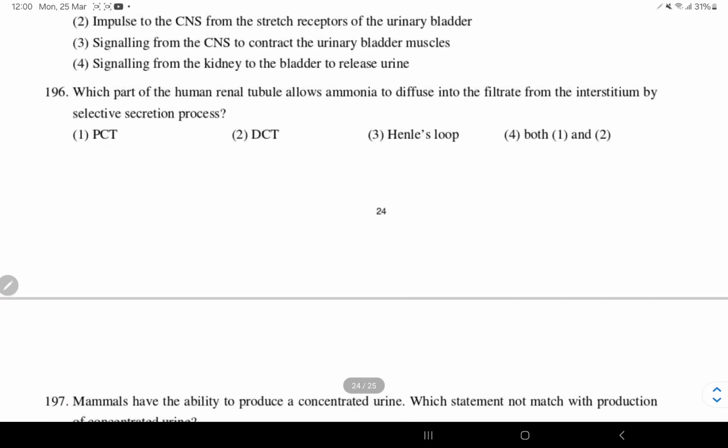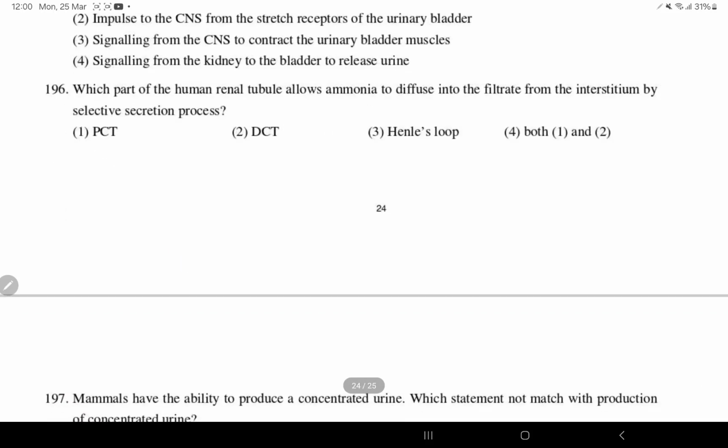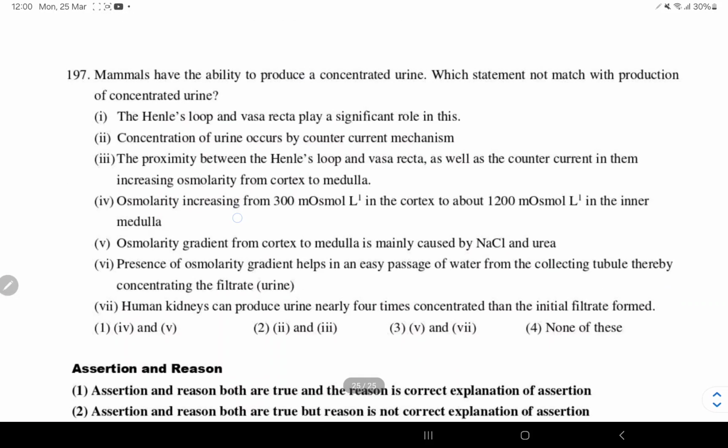In which part of human renal tubule allows ammonia to diffuse into filtrate from interstitium by selective secretion process? So it is PCT and DCT, both do this.